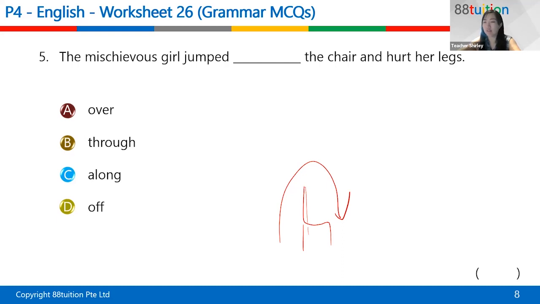off the chair. So she probably was standing here and she jumped off. And maybe she injured herself. Because to jump over the chair, I think it's not an easy feat. Okay, so you also have to think about whether or not it's reasonable. So jump off the chair, jumped off. Answer is D. Very good.